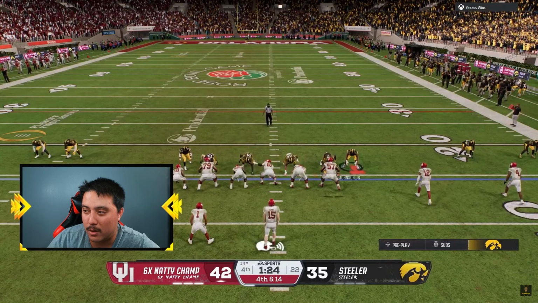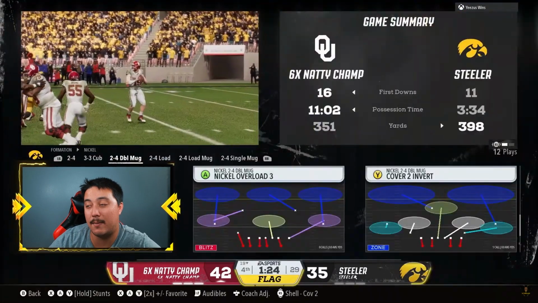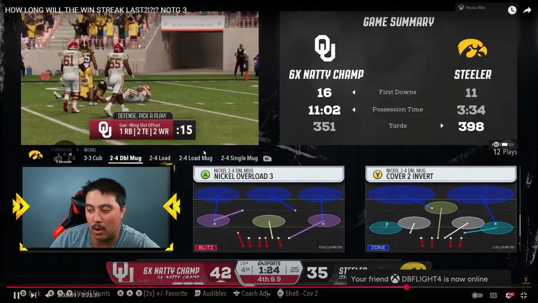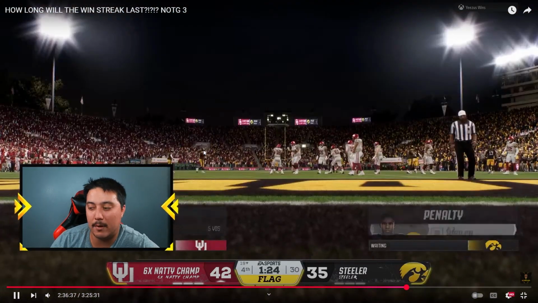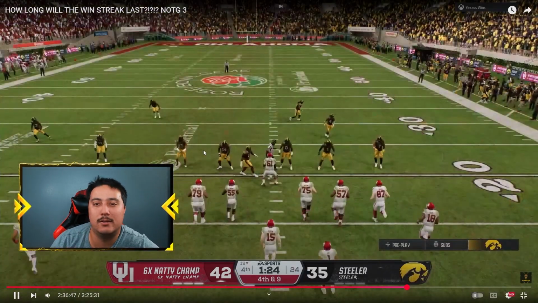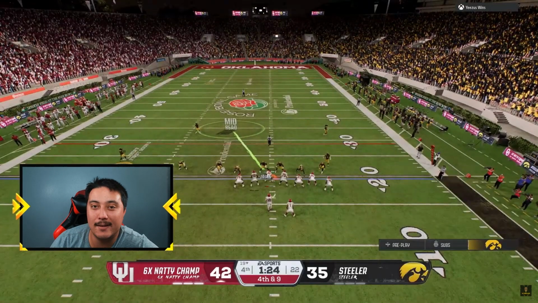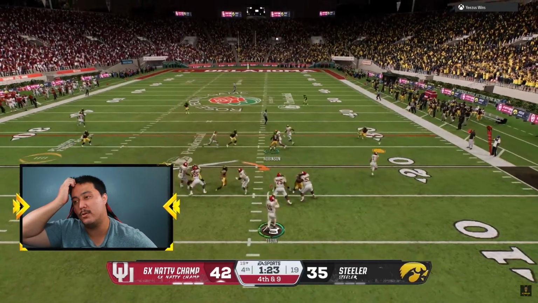4th and 14. I accidentally came out in punt return like an idiot. Did not see he came out in trips tight end, to avoid calling a timeout. Wait, did I actually call? Okay. I have no timeouts left. All my timeouts are gone. So to avoid catastrophe, I had to automatically go offsides there. So now it's 4th down and 9. That is just poor awareness by me right there, not knowing that he came out trips tight end.